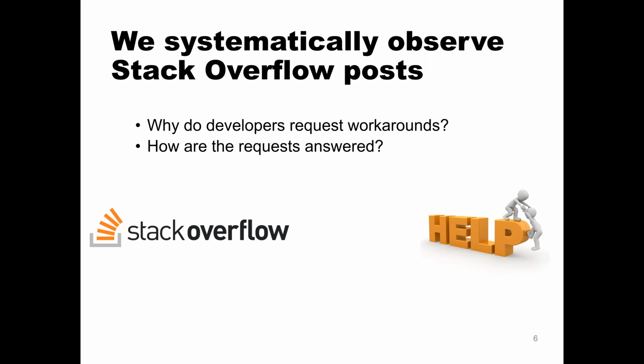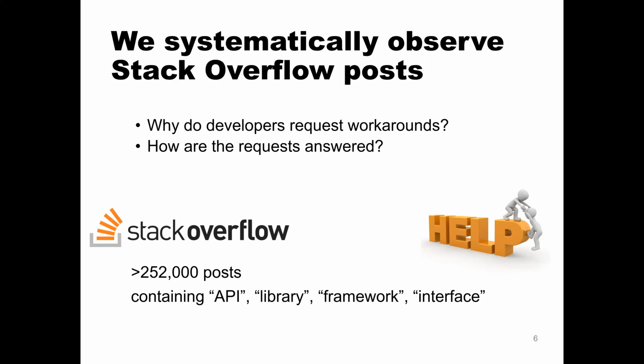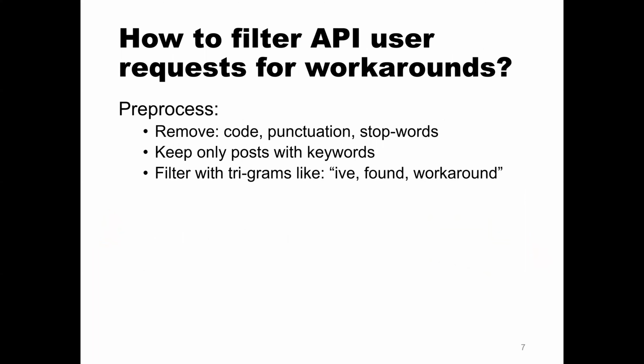We started with a Stack Overflow data dump of millions of posts, and we found over 250,000 posts containing keywords like API, library, framework, interface. That's a lot. So how do we filter these API user requests to look only for posts that concern workarounds?